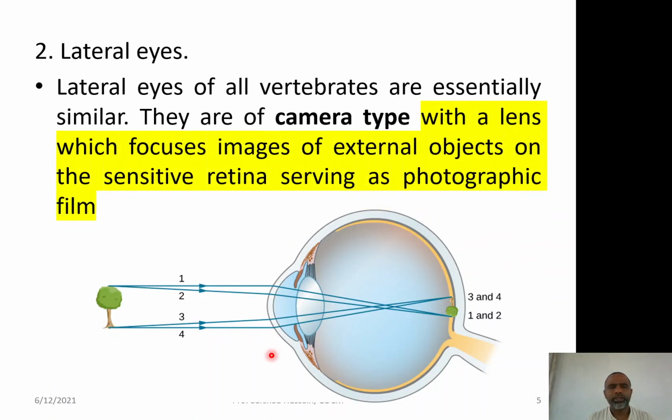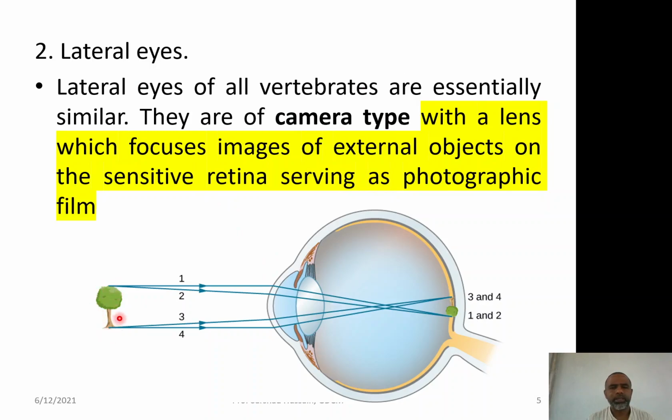Now let us look at the lateral eye. The lateral eyes of the vertebrates are essentially similar. That means all the vertebrates have almost similar structure of the eyes, and the lateral eyes are camera type, as they have a lens. This is the lens which is used to focus the image of an external object.